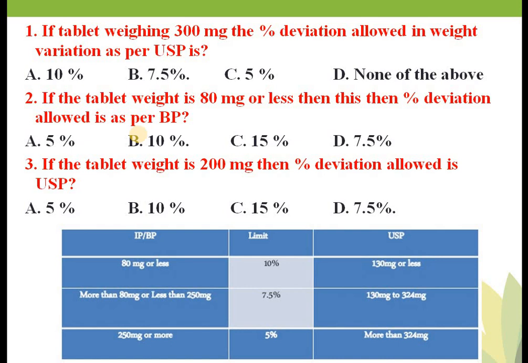Okay, now let's come to the weight variation. So what is meant by weight variation? Suppose that your tablet is of 500 mg. So there is one limit decided by the pharmacopoeia that a 500 mg tablet should be within the range. That limit is known as weight variation.